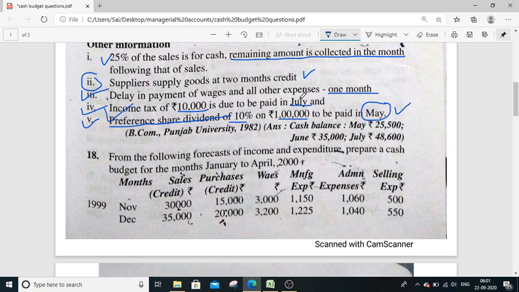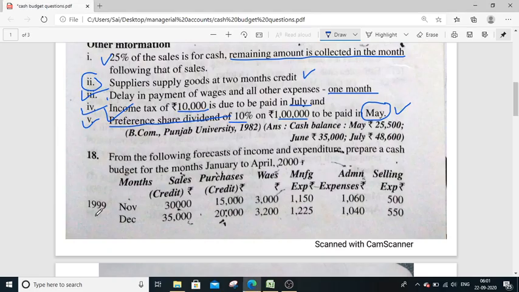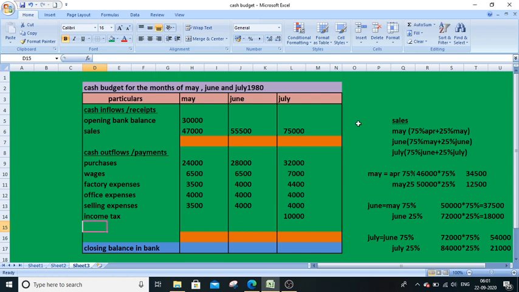Income tax 10,000 due to be paid in July. So income tax only in the month of July, 10,000. That's it. And one more point is given. Preference share dividend 10% on 1 lakh to be paid in May. So 1 lakh into 10%, 10,000. So preference dividend in the month of May, we have to pay 10% on 1 lakh, that is 10,000.